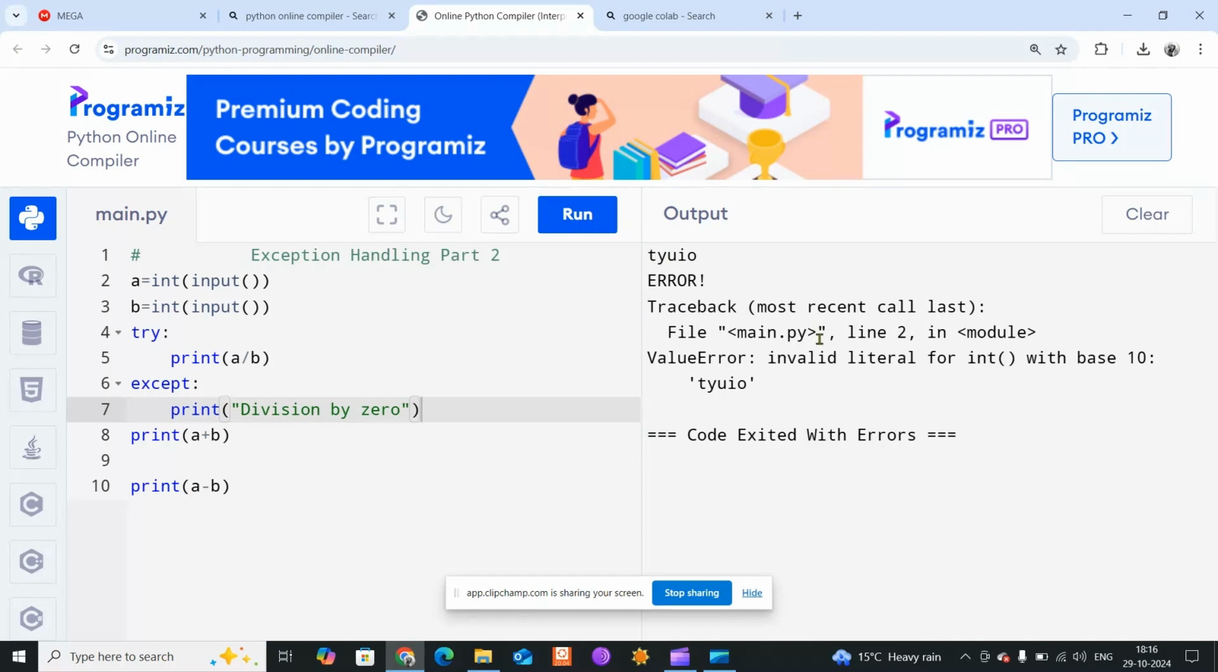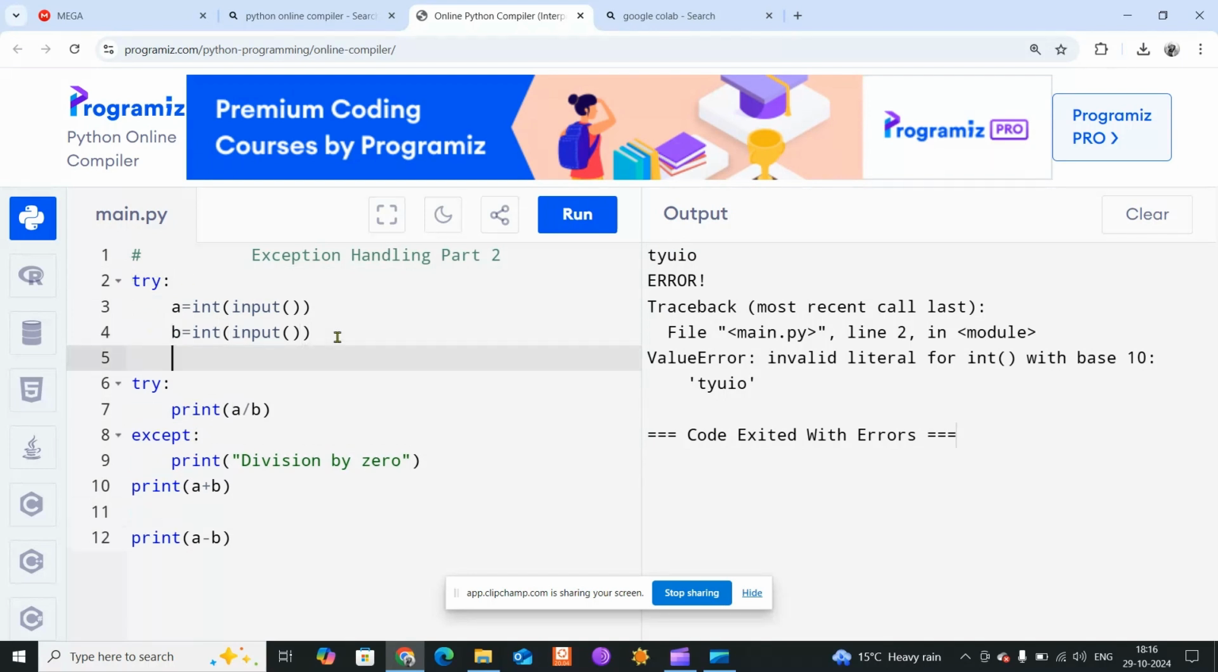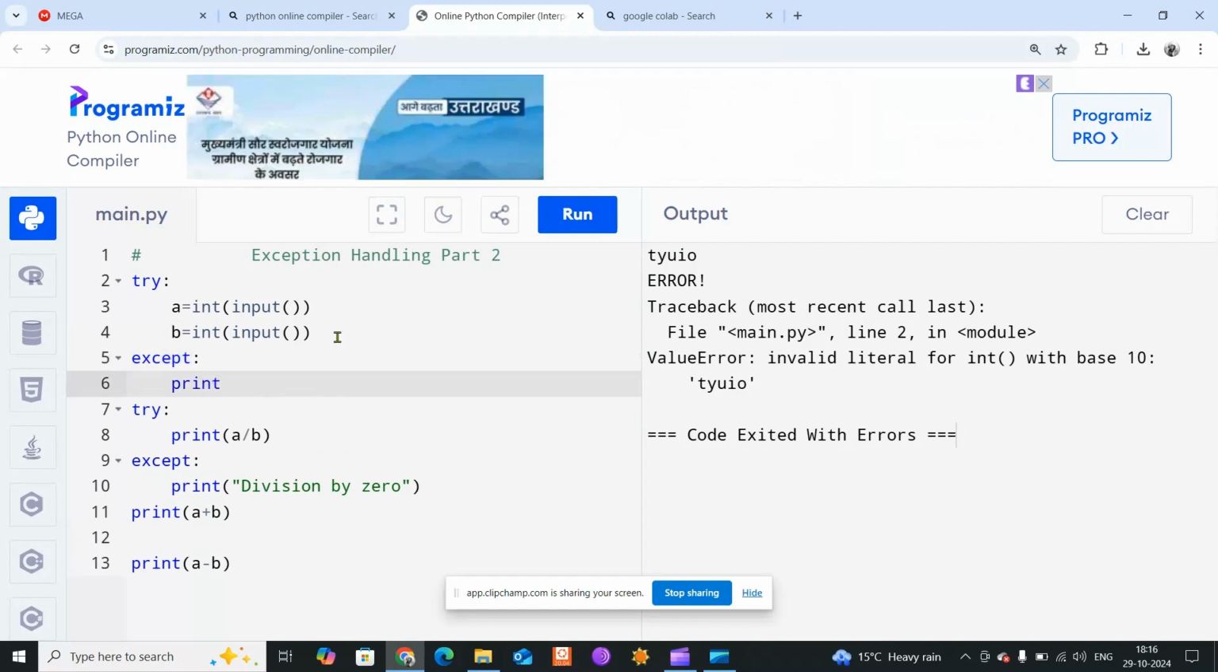Now the program crashed here because of the line number 2. Why? Because it is saying this string I can't typecast to the integer. That's the error. So what we can do, whenever we are taking the input from the user, I will keep it in the try block. And here I will use the except, and in the exception I will keep something like this, print error generated, right?